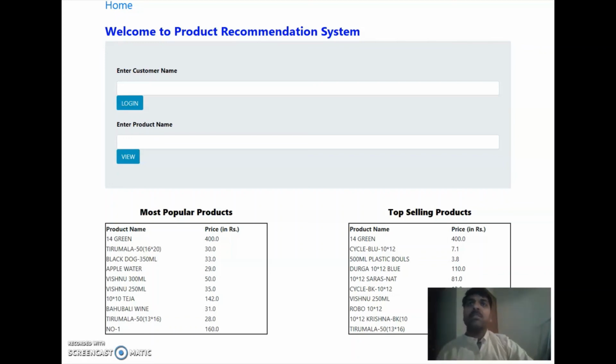So this is about the product recommendation system. This is going to be available on LinkedIn, and please let me know if you have any questions. I can definitely answer them, and I can very well take inputs from you to enhance this.